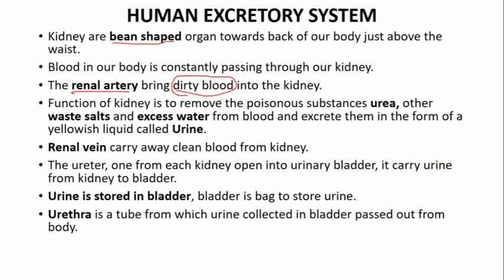The function of the kidney is to remove poisonous substances. Kidney क्या करता है? The kidney is removing the poisonous substance, that is urea. It is removing waste salt, जो salt waste रह गए हैं यूरिया के अलावा, and excess water. If more water is there, that water also has to be removed from the body, otherwise the osmotic pressure of the body will be disbalanced. So the kidney is removing poisonous substance urea, waste salt, and excess water from the blood, and it excretes them out of the body in the form of a yellowish liquid that is known as urine.